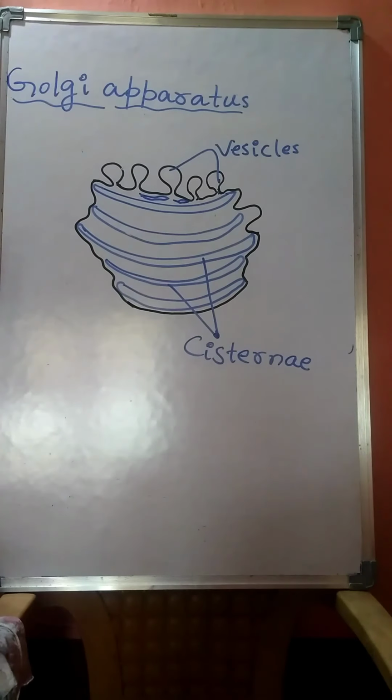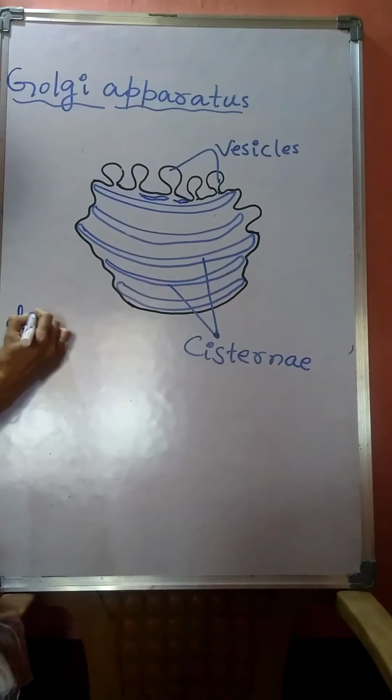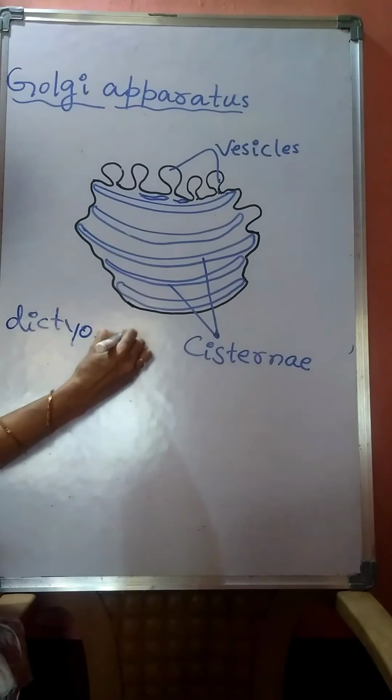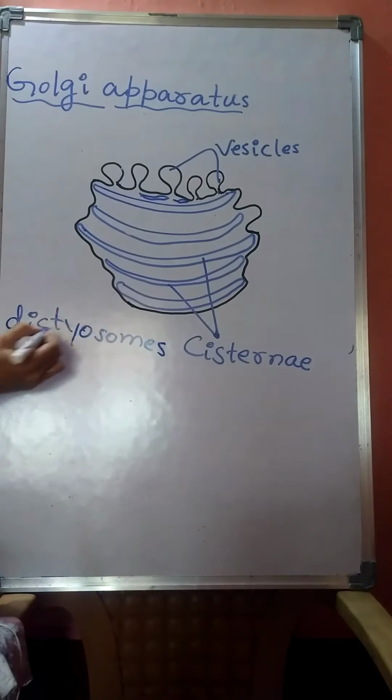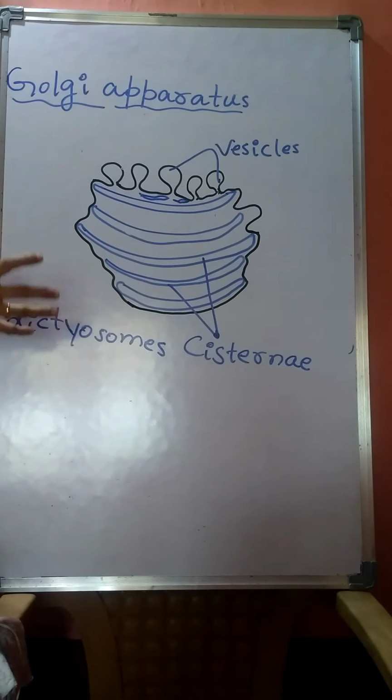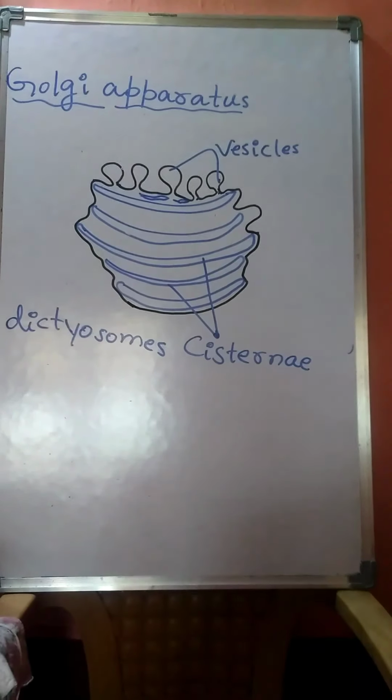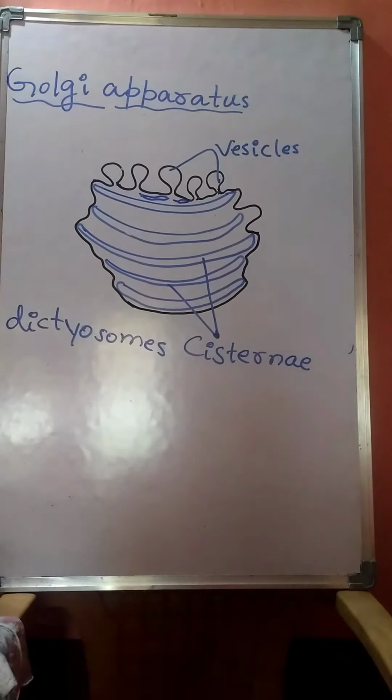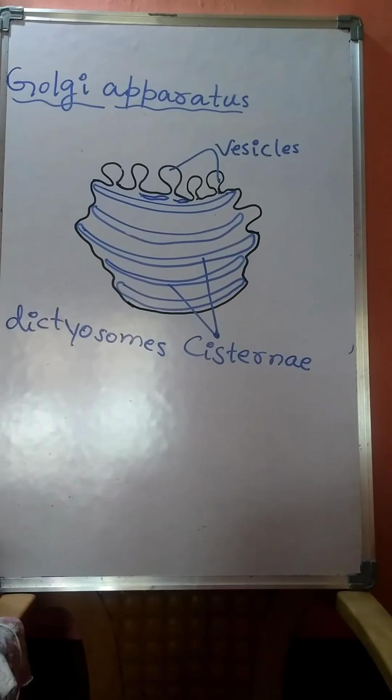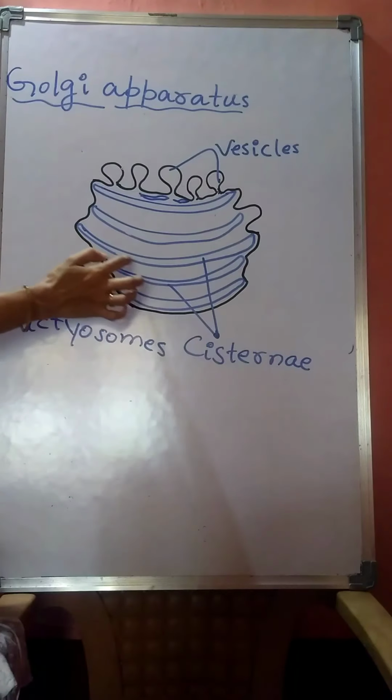Those separate units are called dictyosomes.